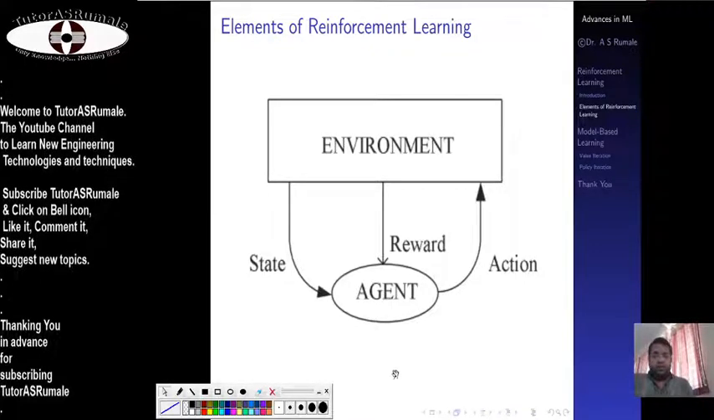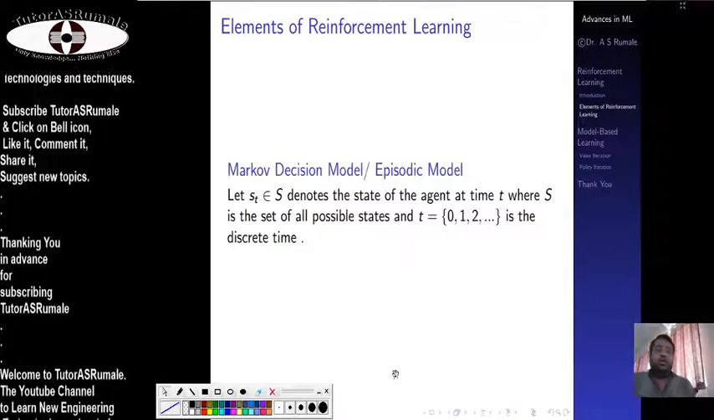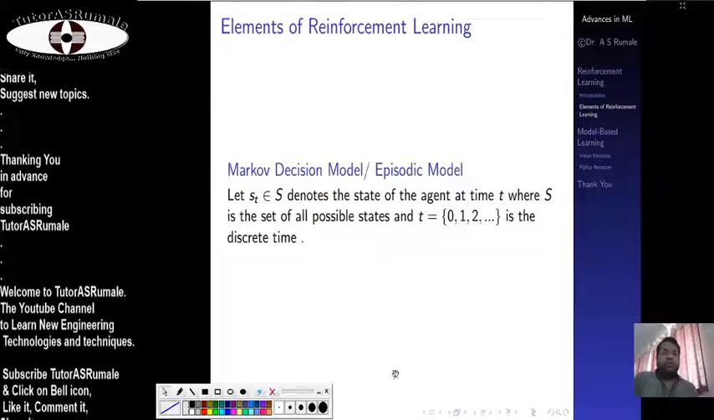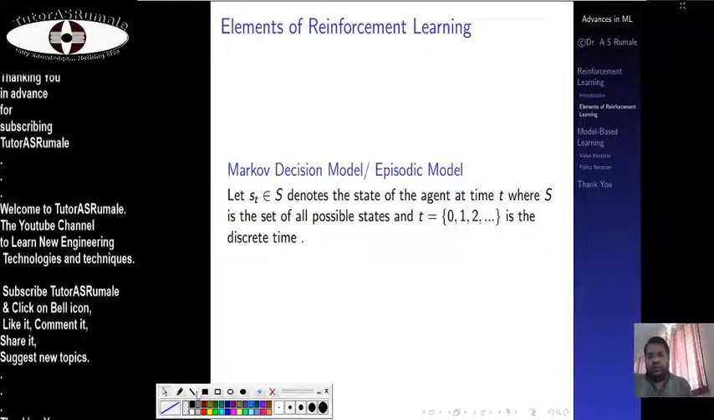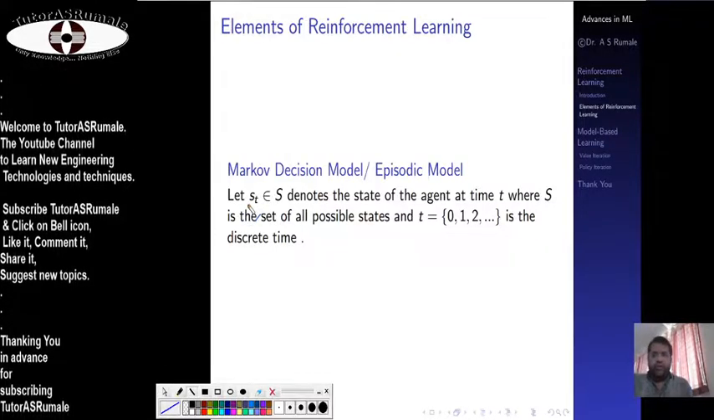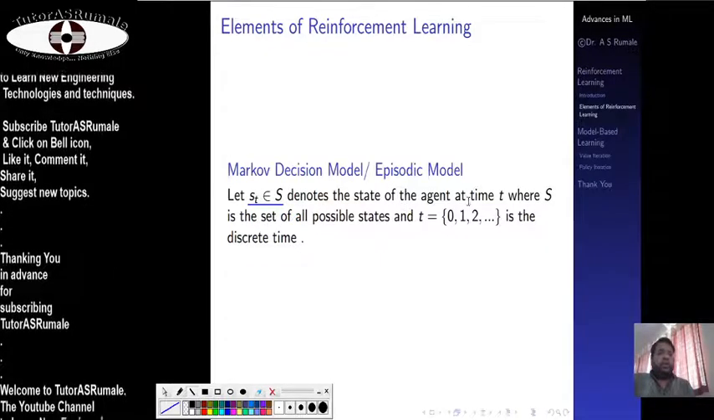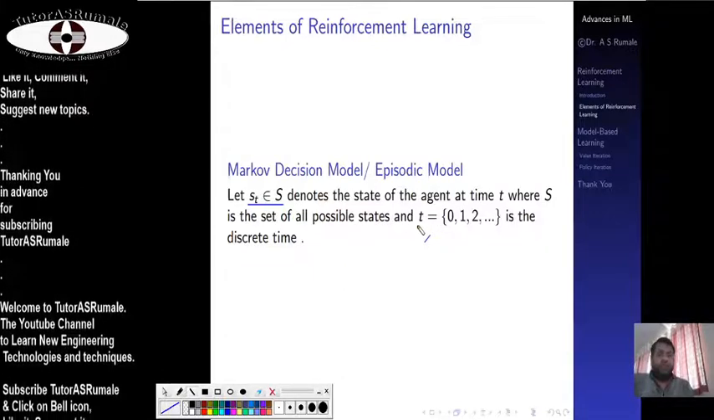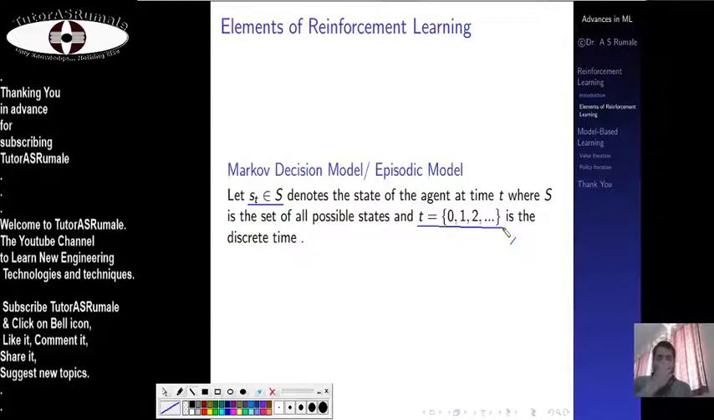Okay, so let's think. Now there is a basic mathematical model given by this Markov decision model. This is an episodic model which is considered in discrete time. If S_t, which belongs to the set of states S, denotes the state of the agent at time t, where S is all possible states and t is the discrete time, so t is 0, 1, 2, and likewise. It's a discrete time.